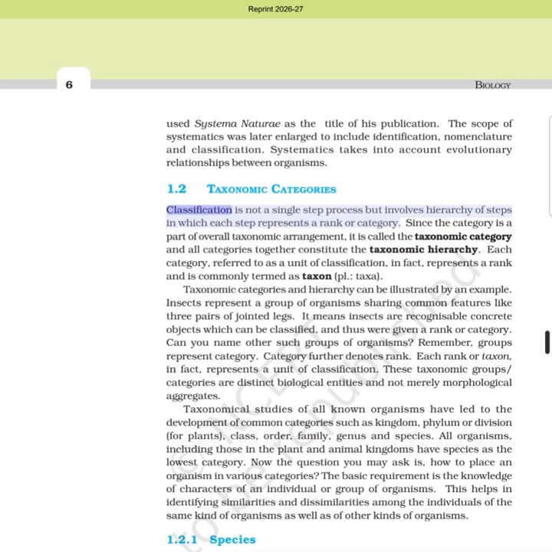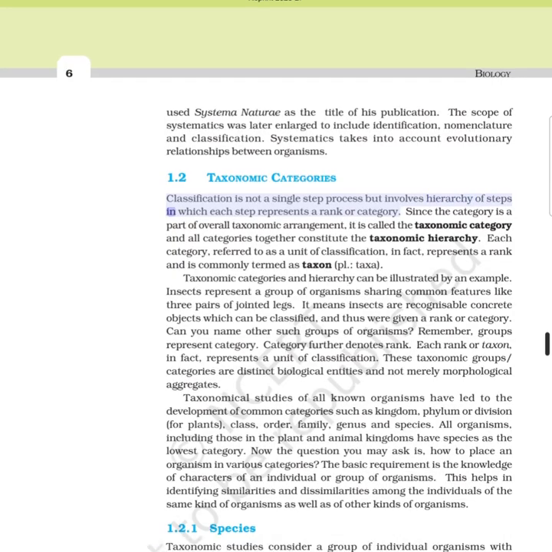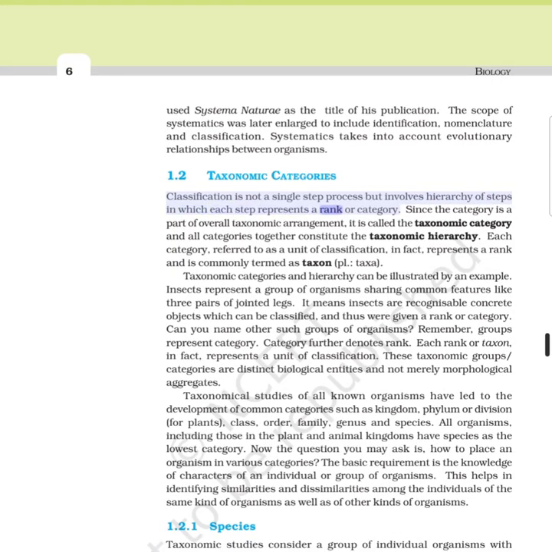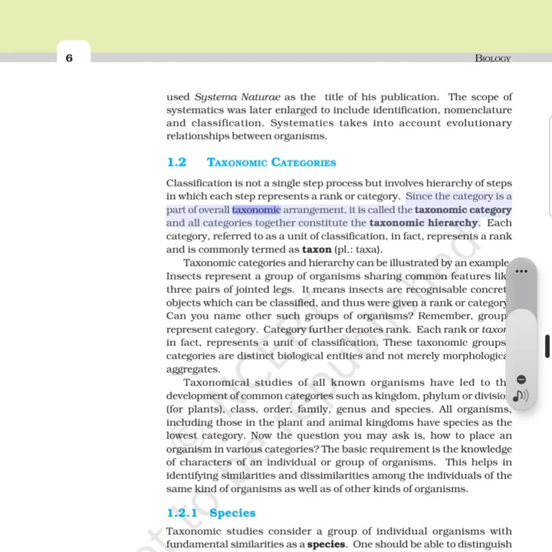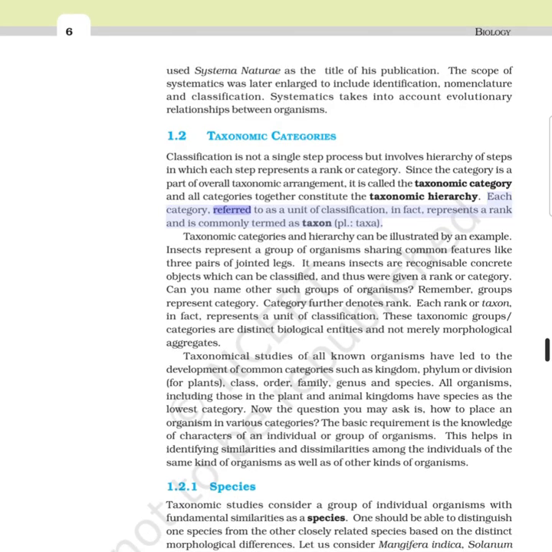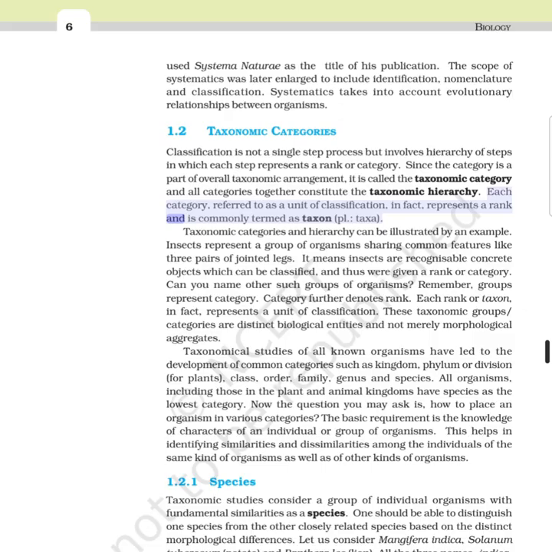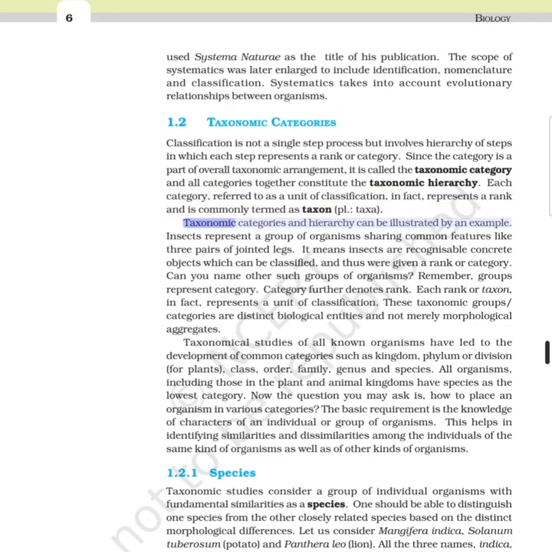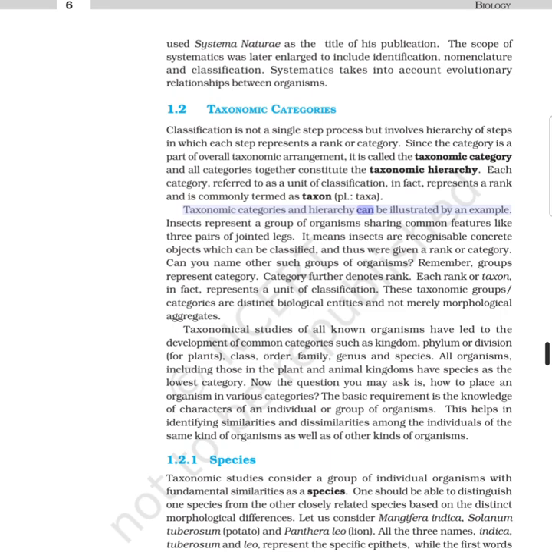Taxonomic categories. Classification is not a single-step process but involves a hierarchy of steps in which each step represents a rank or category. Since the category is a part of the overall taxonomic arrangement, it is called the taxonomic category, and all categories together constitute the taxonomic hierarchy. Each category, referred to as a unit of classification, in fact represents a rank and is commonly termed a taxon. Taxonomic categories and hierarchy can be illustrated by an example.